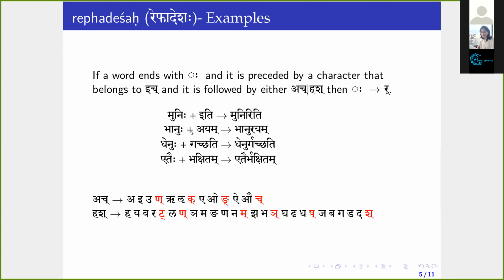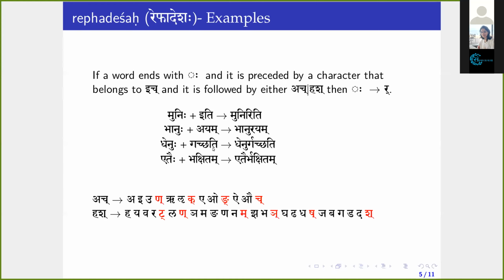Bhanuhu ayam. Here the word Bhanuhu ends with Visarga, which is being preceded by a character U that belongs to ich. The other condition is that the Visarga is being followed by a character belonging to ach or hush. Here the word ayam starts with akara, which belongs to ach. Then this Visarga changes to r. Bhanuhu ayam will become Bhanurayam.